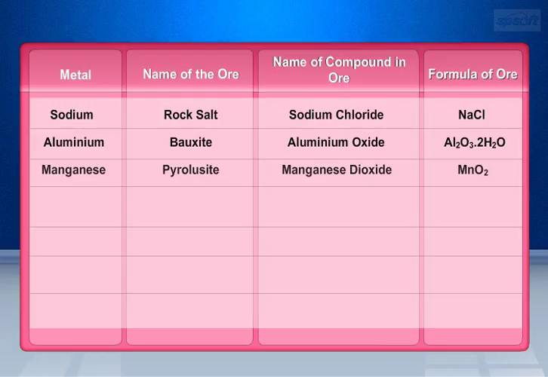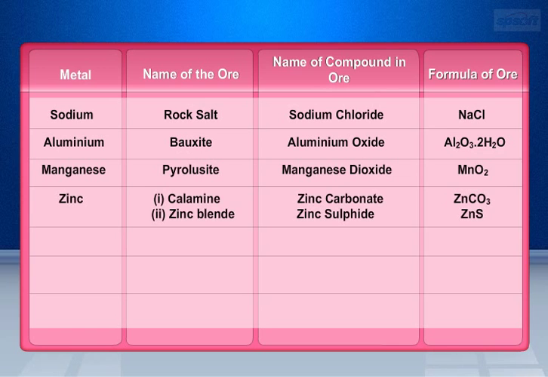Manganese metal is extracted from pyrolusite ore. It is present in the form of manganese dioxide compound, and MnO2 is the formula for this ore. Zinc metal is extracted from calamine and zinc blende ores. It is present in the form of zinc carbonate and zinc sulfide compounds, and ZnCO3 and ZnS are the formulas for these ores. Iron metal is extracted from hematite ore. It is present in the form of iron(III) oxide compound, and Fe2O3 is the formula for this ore.